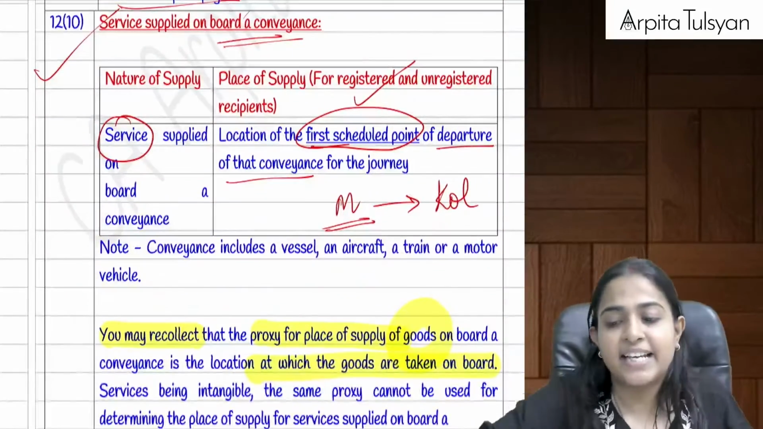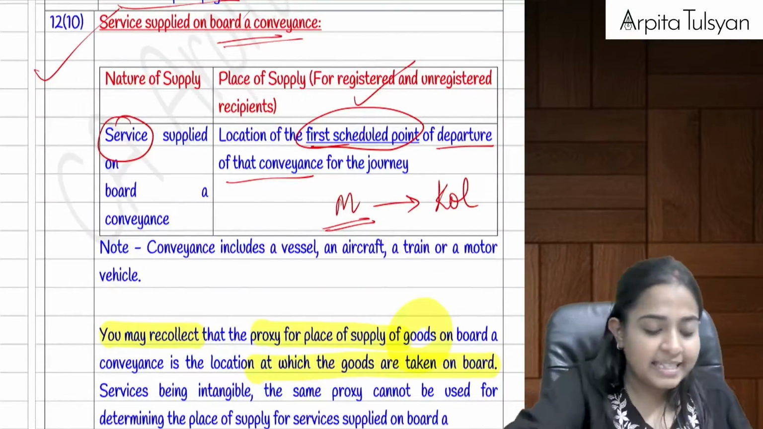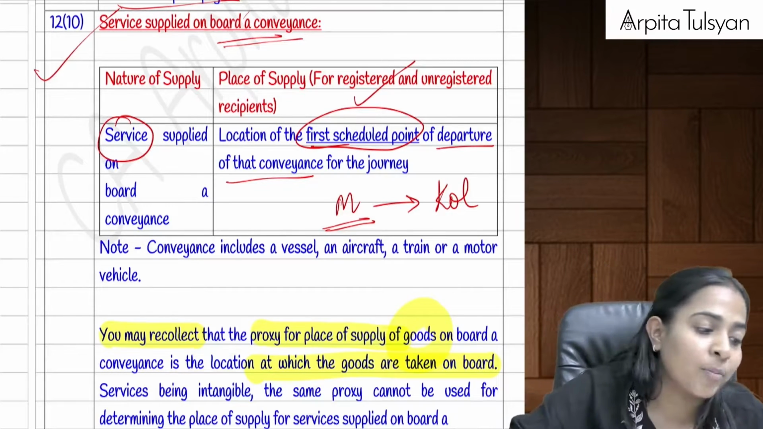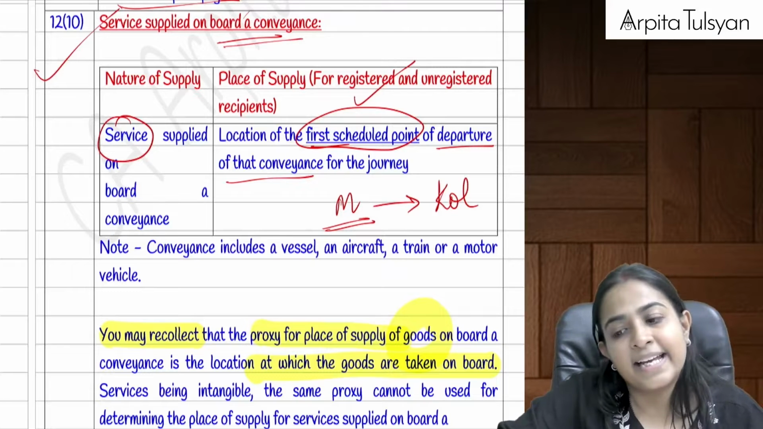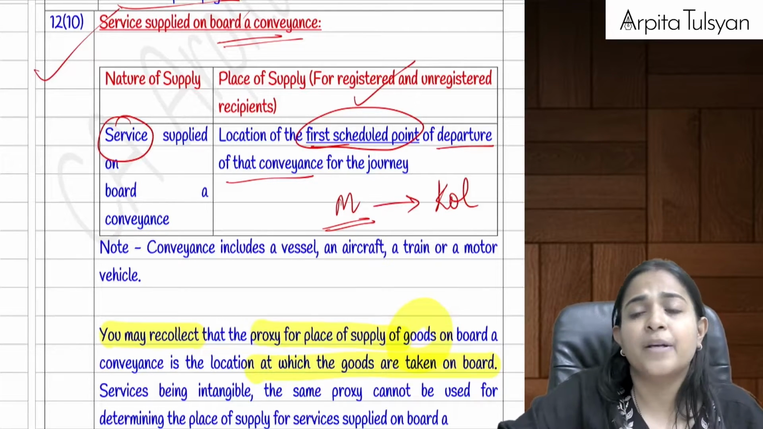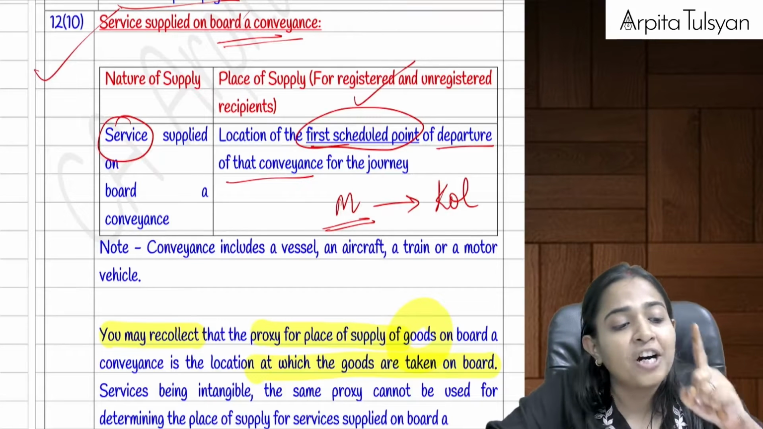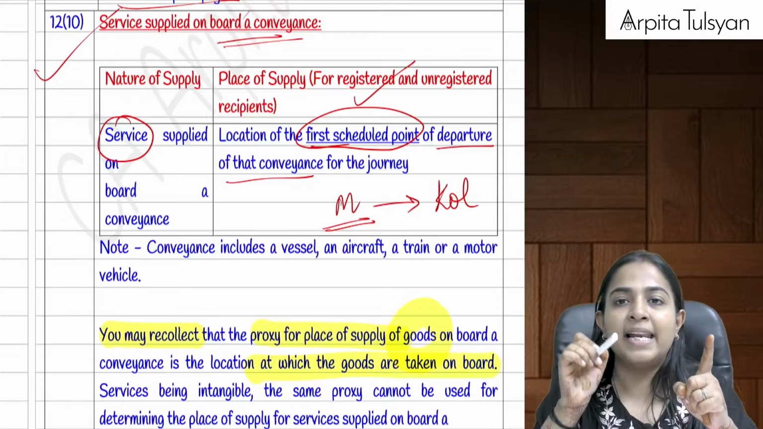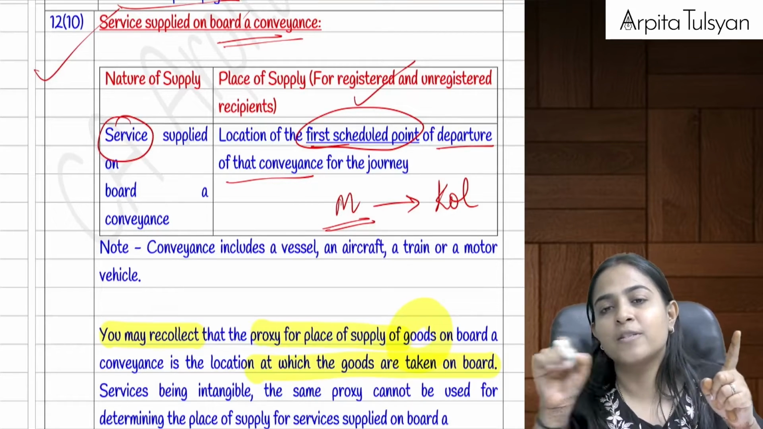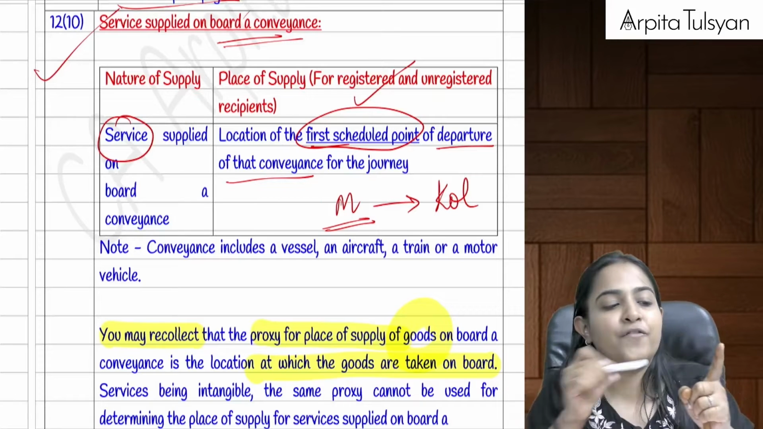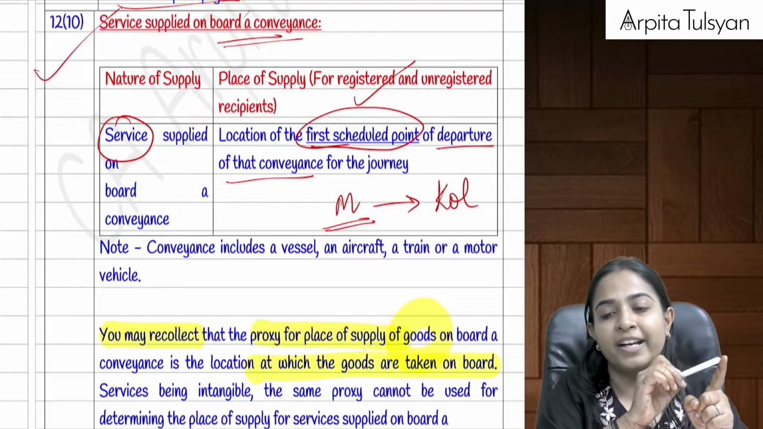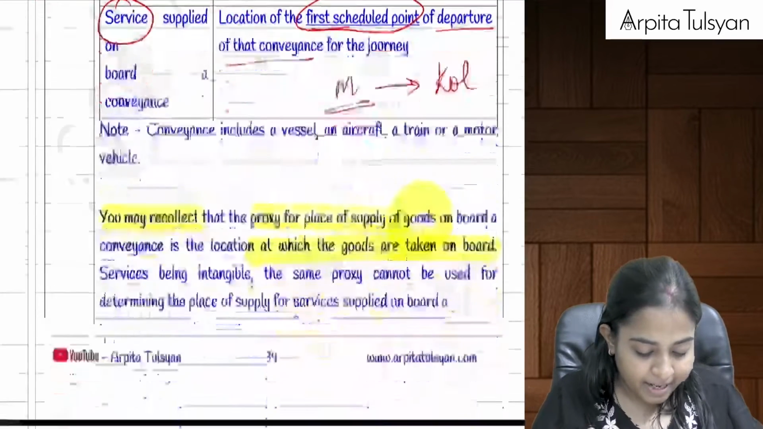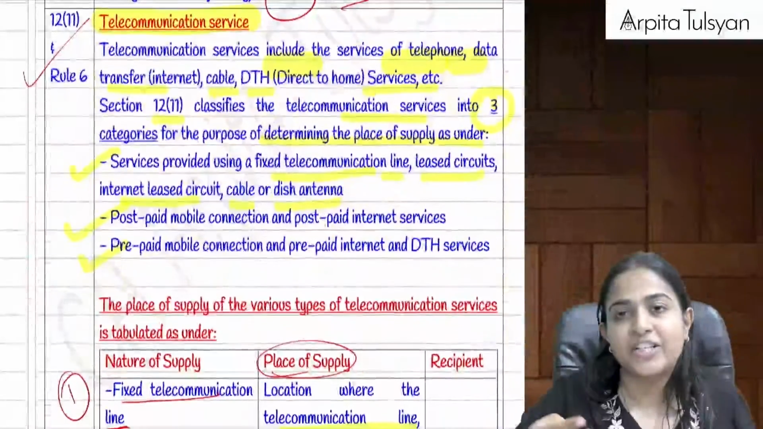Then after that, section number 12, subsection 10. Services supplied on board, just like we did for goods supplied on board. For services supplied on board, the place of supply is going to be the location of the first scheduled point of departure. Let's say the journey is from Mumbai to Delhi to Dubai. Even if I have availed those services in the last leg, the place of supply will still be the first scheduled point, that is the place from where that particular conveyance started. That is Mumbai, right?